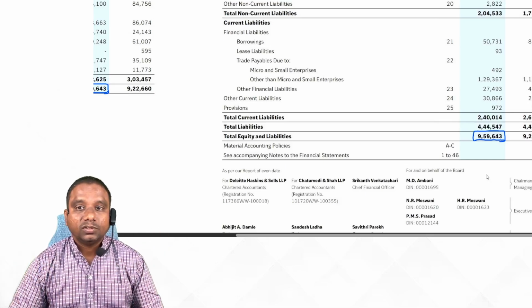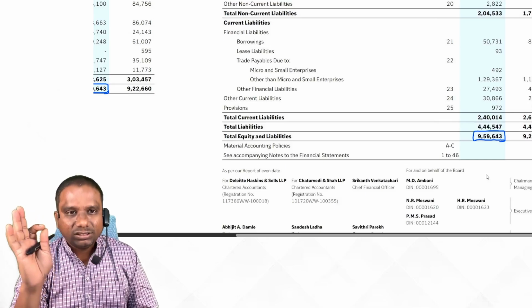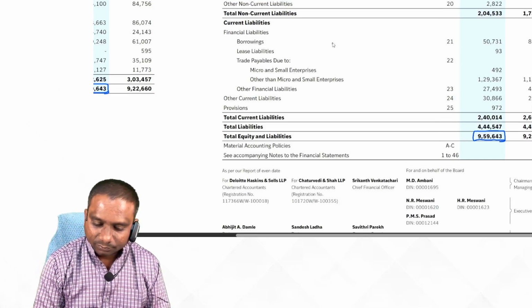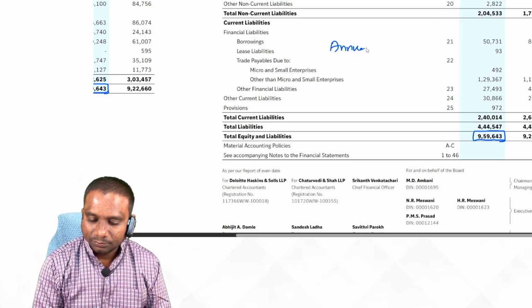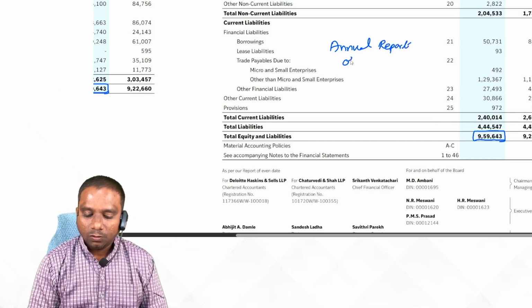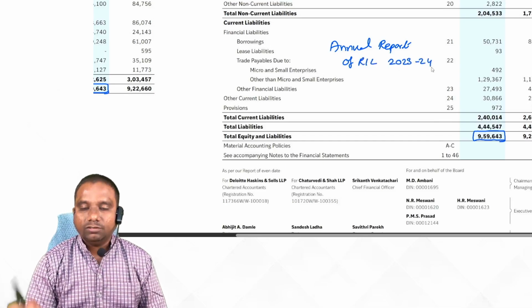Observe first. I already told you, even though you don't understand, but observe. Just download the annual report of Reliance Industries Limited 2023-24.